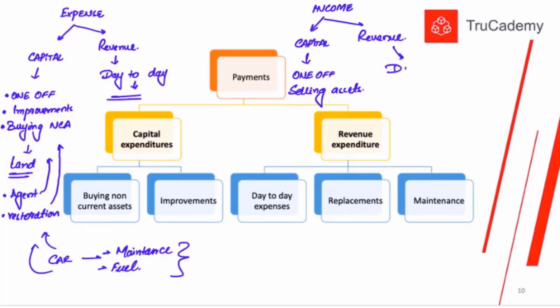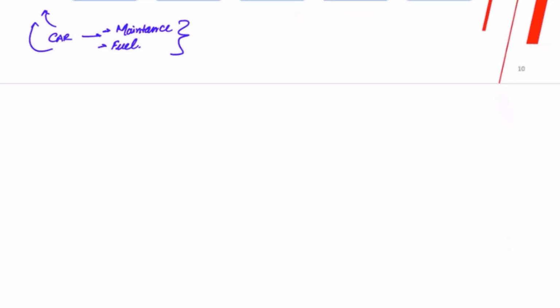Revenue income is day-to-day income, where every day you are performing some operations and activities and you are earning that income. For example, I'm a teacher, I'm providing tuitions every day and earning my income. It's my revenue income. Or for example, I'm manufacturing some calculators and selling them on a daily basis. Any money I receive from my customers will be my revenue income. So there are 4 terms to understand: capital expenditure, revenue expenditure, capital income, and revenue income. Now let's work out an example so you can get a better idea about this.